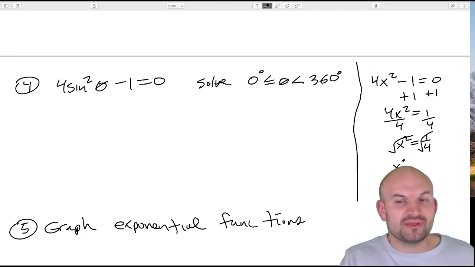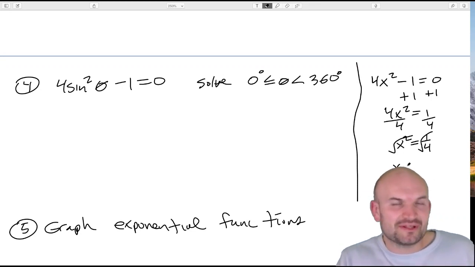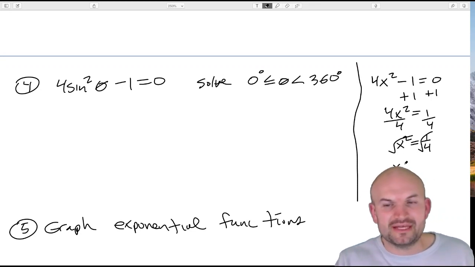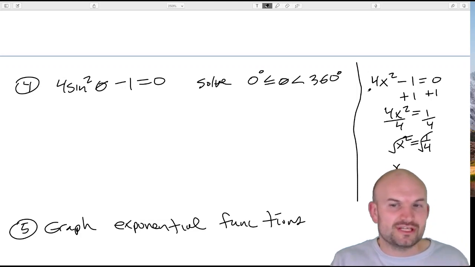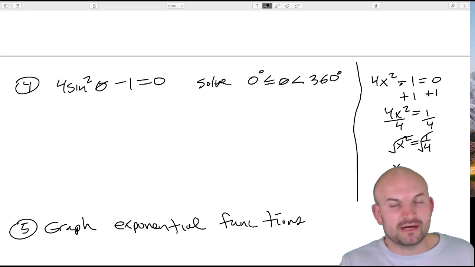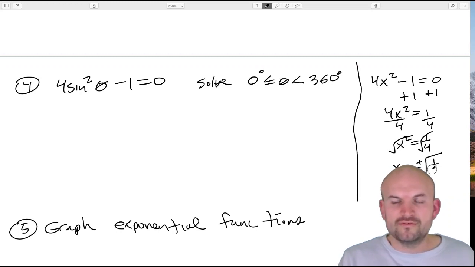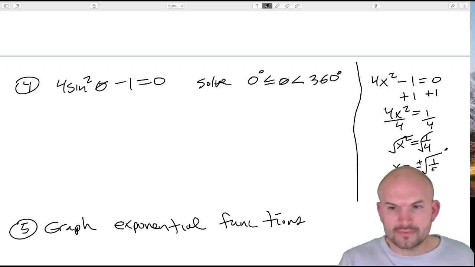As long as we can apply inverse operations and we're not making anything up, inverse operations a lot of times are going to be an easy solution. You can use inverse operations when you only have one variable, in this case x. So this is going to be plus or minus the square root of 1 over 4. Uh-oh.